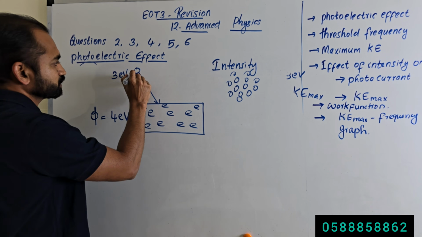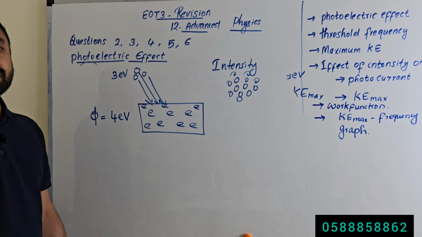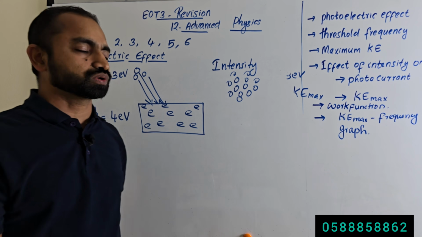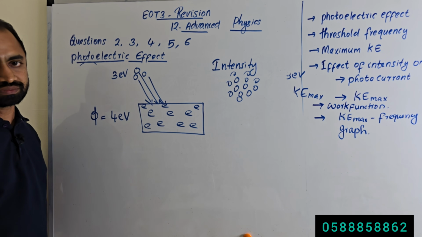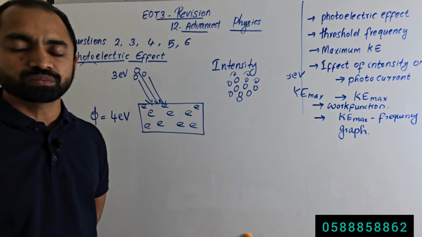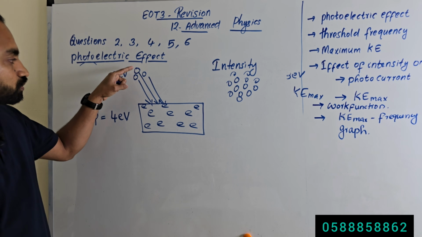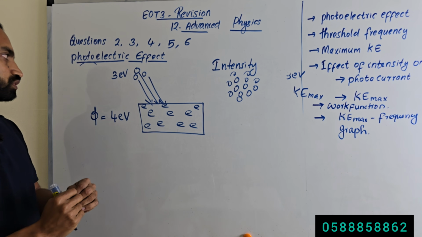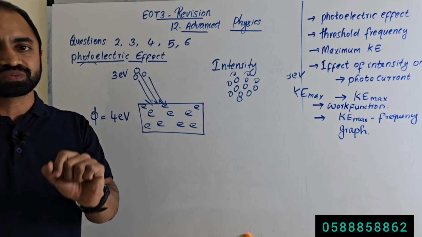Okay, so we are increasing the intensity. Now 3 photons are incident. How many electrons will be emitted now? Again 0 electrons will be emitted. Why 0? Because none of the photons has the minimum energy required to remove an electron. All the incident photons have energy of only 3 electron volt. The minimum energy required is 4 electron volt.